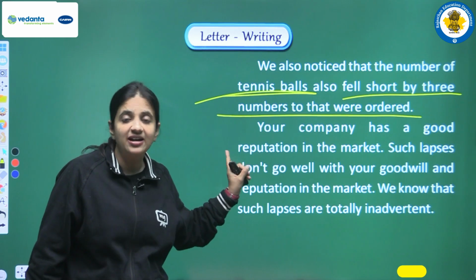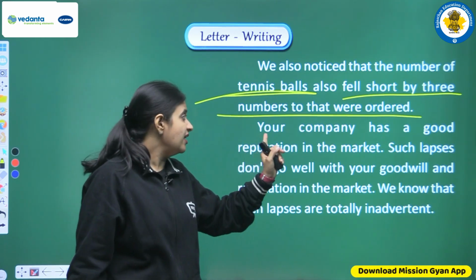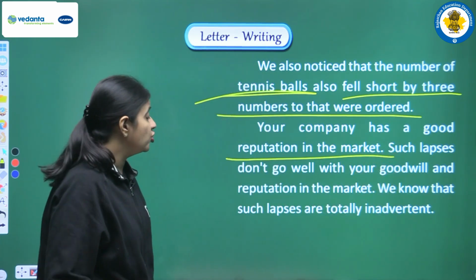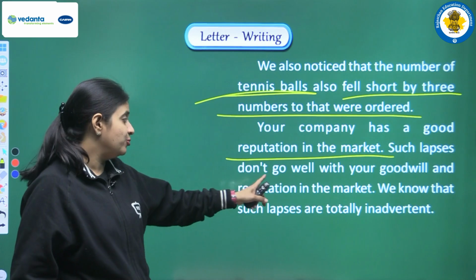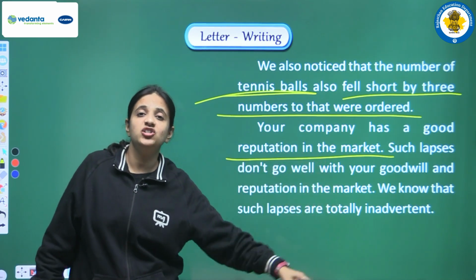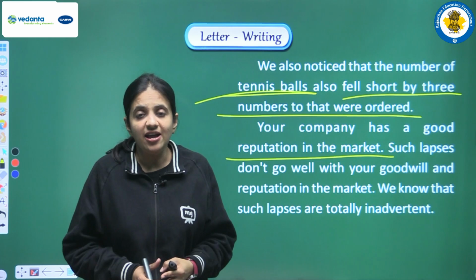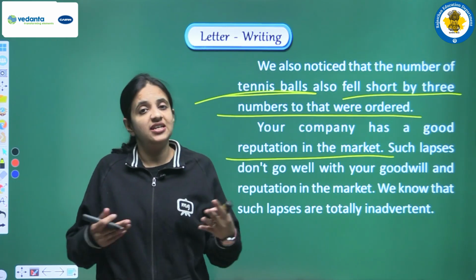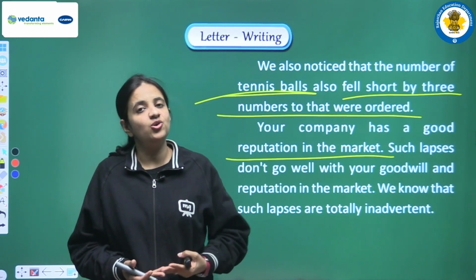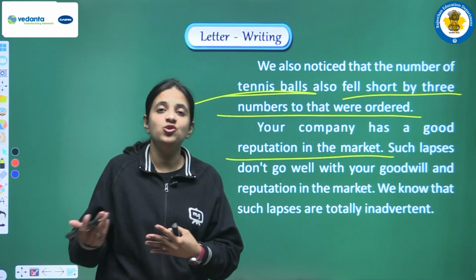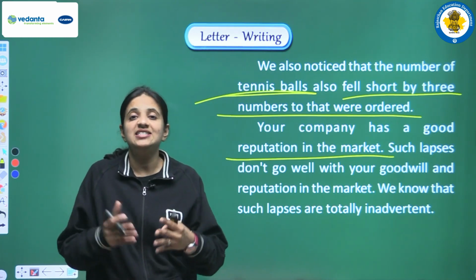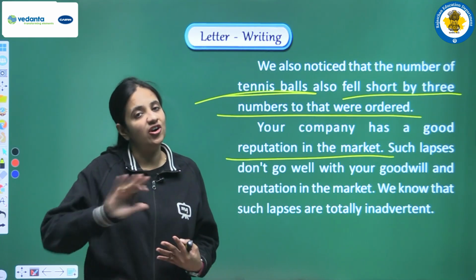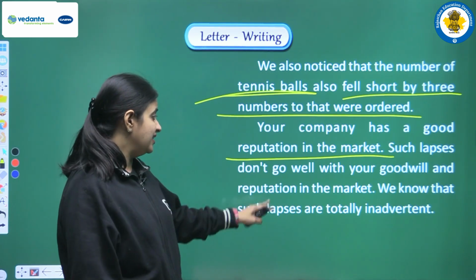Now we are changing the paragraph. We are writing that your company has a very good reputation in the market. Such lapses don't go well with your goodwill and reputation in the market. We are writing that you are such a big, great firm with a very good reputation, so such things are not at all expected from you. How can you make such mistakes, that some items are totally missing and some items are damaged, or we can say defective? So we are writing that thing here.